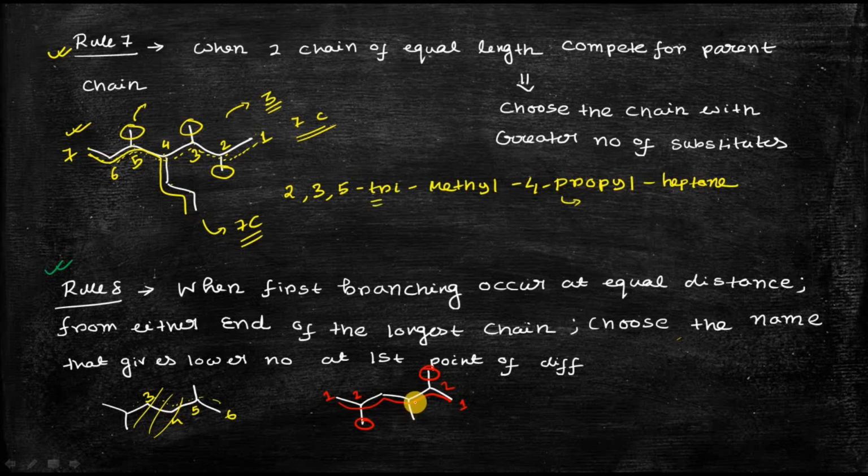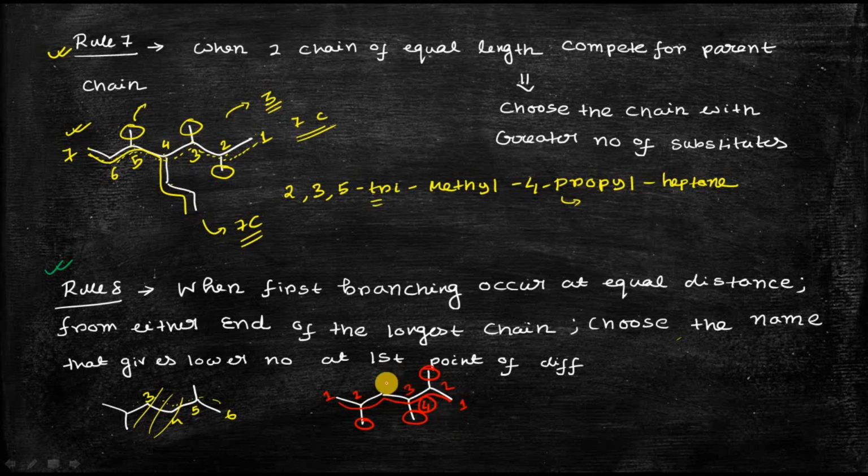The answer is that you have to look at the second substituent. If you choose the numbering like this, 1 2 3 4 5 6, then the second substituent will get number 3. And if you choose from left to right, 1 2 3 4, then the second substituent will get number 4. So if you choose from right to left, the numbering of the second substituent will be lower.